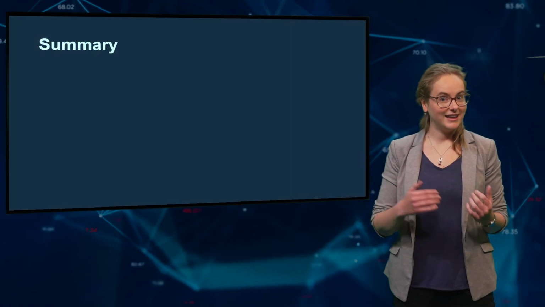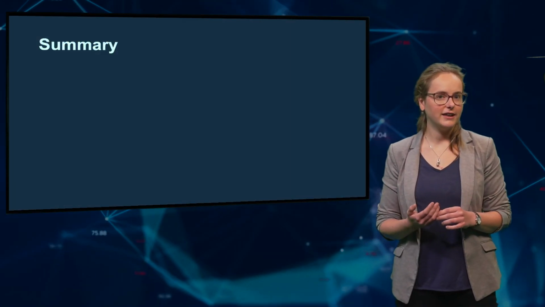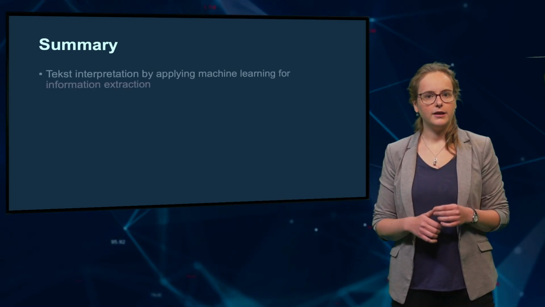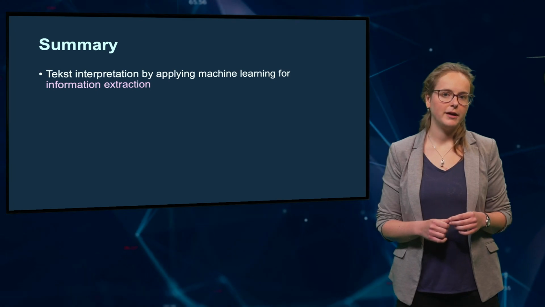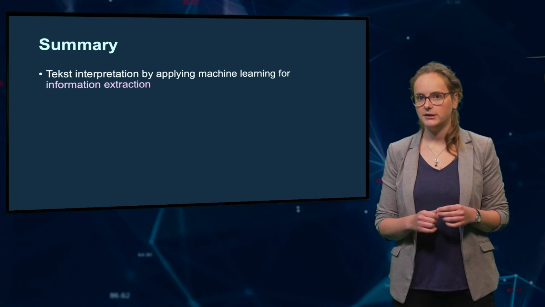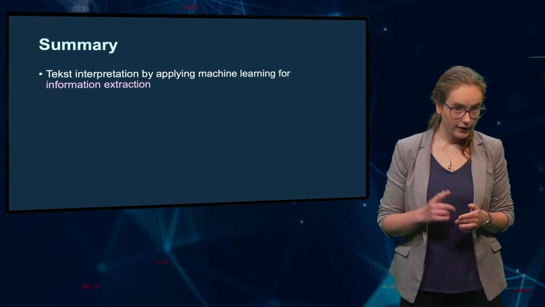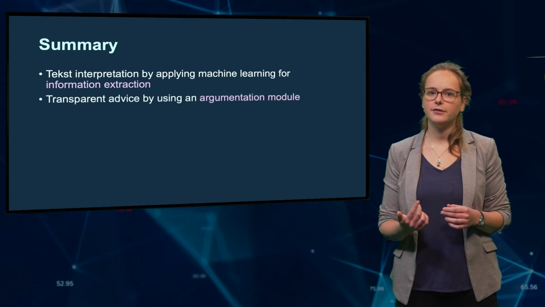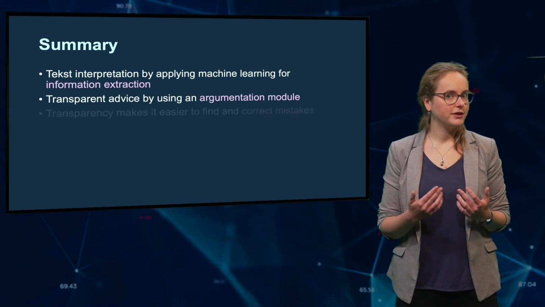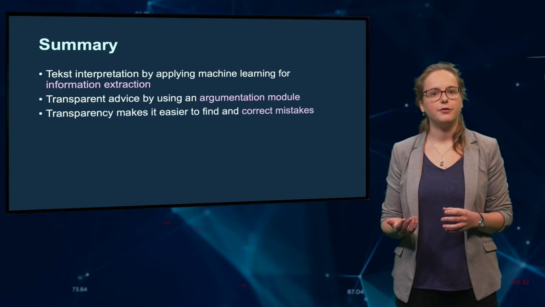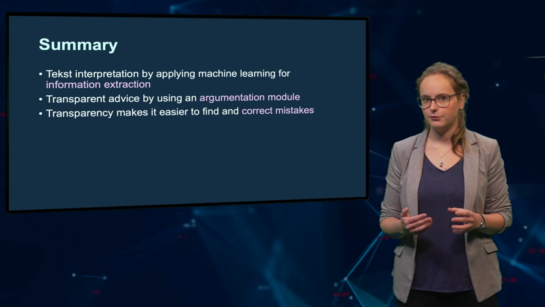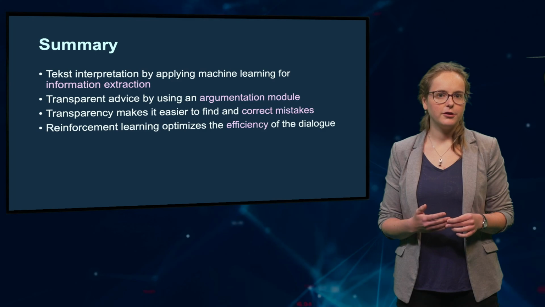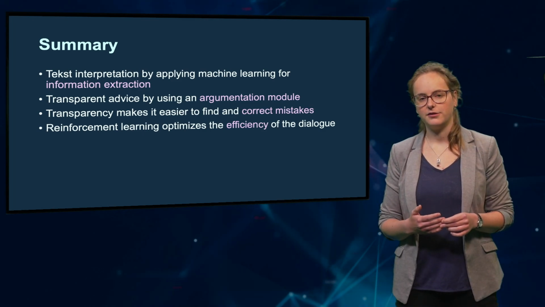So to conclude this lesson, we have seen that the intake agent combines various techniques to meet specific requirements. It interprets text, for example, by applying machine learning for information extraction. Thanks to the use of an argumentation module, the agent can give a transparent advice. By virtue of this transparency, it becomes easier to find and correct eventual mistakes, for example, by adjusting a rule. And finally, the reinforcement learning component optimizes the efficiency of the dialogue.